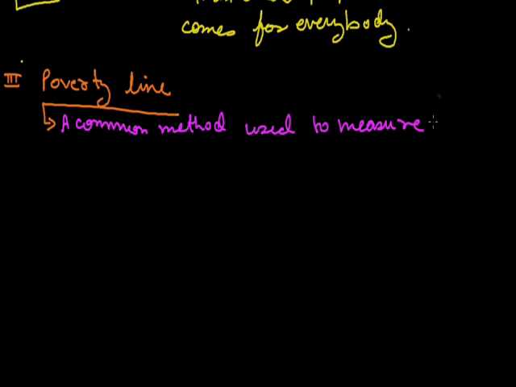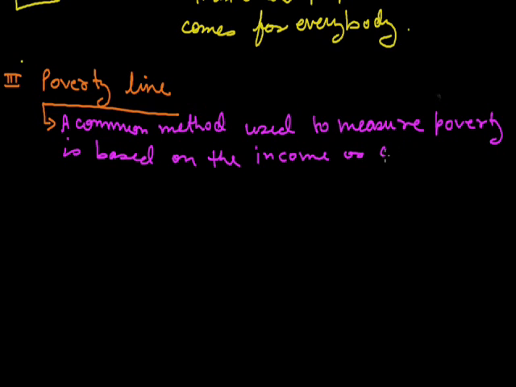A common method used to measure poverty, as I said earlier also, is based on two things. The first one is income, that is how much a person is earning, and the second one is consumption, that is how much a person can afford to use or consume. So both are the main measures the government and the World Bank use for deciding the poverty line. There are some other criteria which are also used.